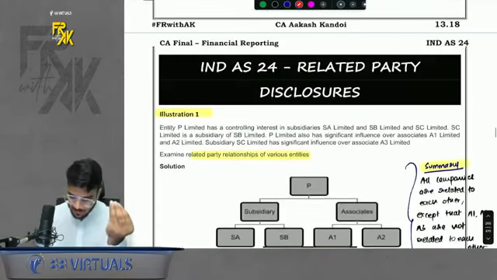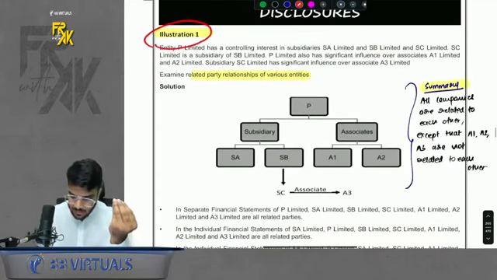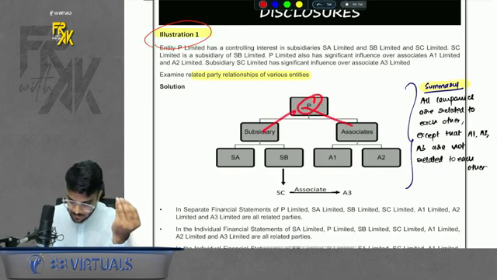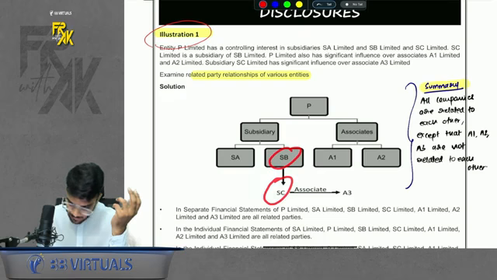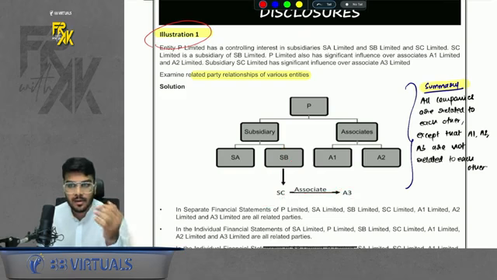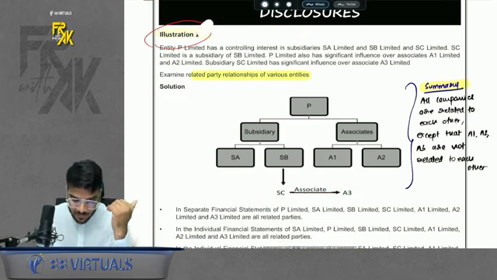For example, I will take illustration number 1. These are the relationships: the parent has 2 subsidiaries and 2 associates. This subsidiary has one subsidiary, and this subsidiary has one associate also. Now they are asking the relationship from various companies' point of view.